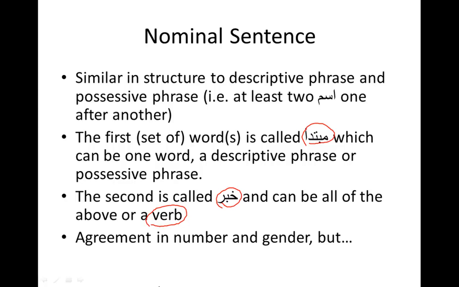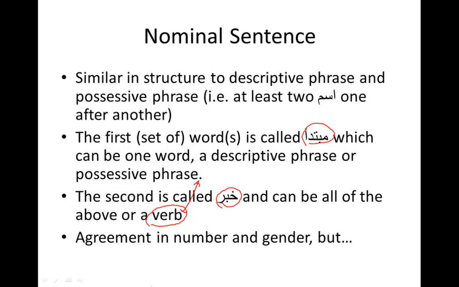Inna alladhina kafaru sawa'un alayhim. That is a jumla ismiya. It can start with alladhina, but there is a harf. So you can have verbs in either case. Usually the khabar can start even with the verb. The mubtada cannot start with the verb.